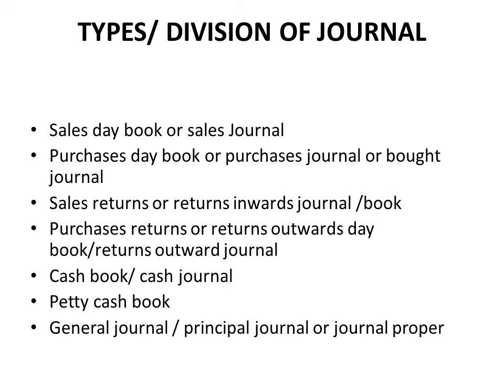The first one is the sales day book, which is also referred to as sales journal. The second one is the purchases day book, or purchases journal, or bought journal. We have the sales returns, or return inwards journal. We have the purchases return, or the return outwards day book. We have the cash book, or cash journal. The next one is the petty cash book, and the last one is the general journal, or principal journal, or journal proper.